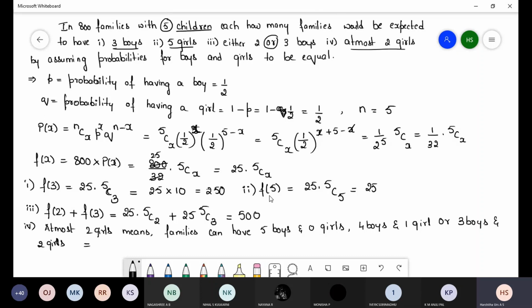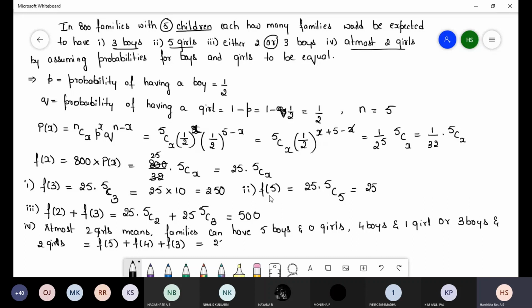So 'or' means again f of 5 plus f of 4 plus f of 3. At most 2 girls means we only consider the boys, then we will get the value for girls also. f of 5, 4, 3.